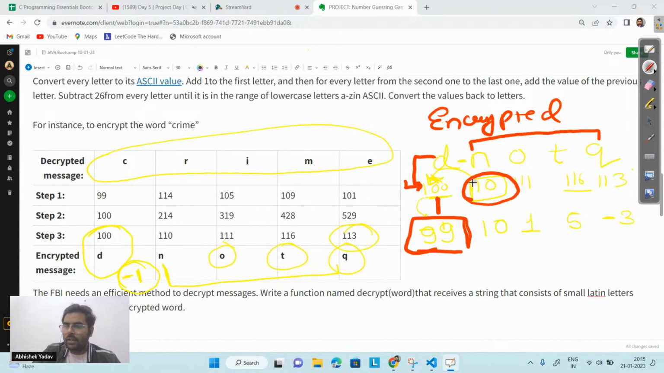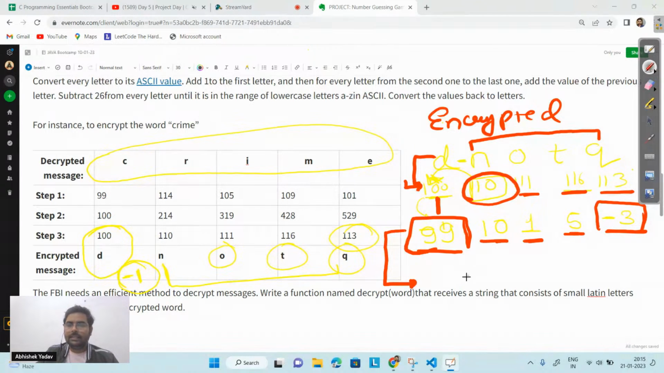So here 110 minus 100, we are getting 10. 111 minus 110, we will get 1. 116 minus 111, we will get 5. 113 minus 116, we are getting -3. Okay, after doing that part,